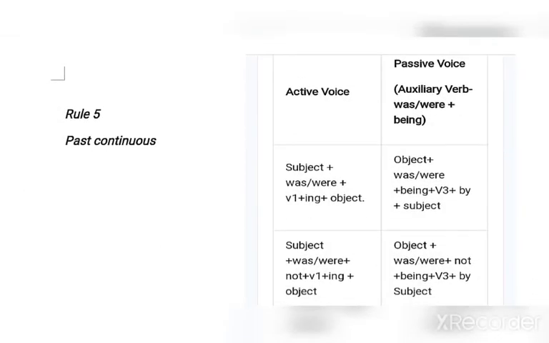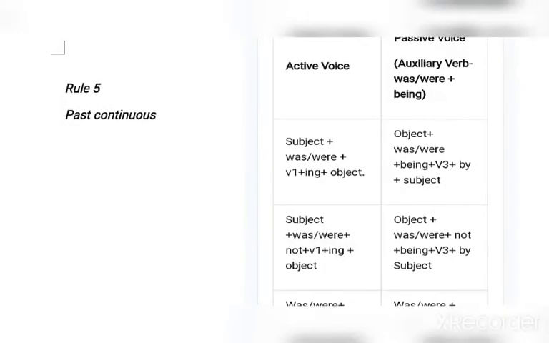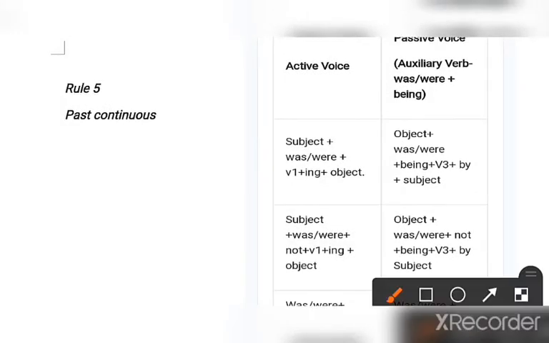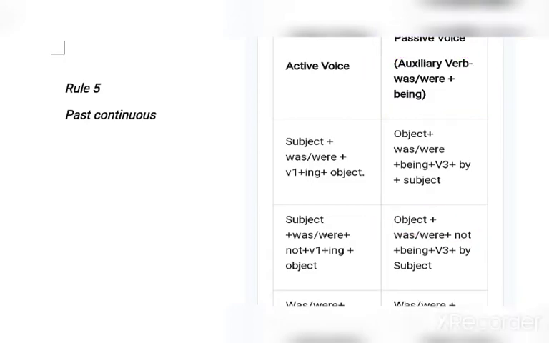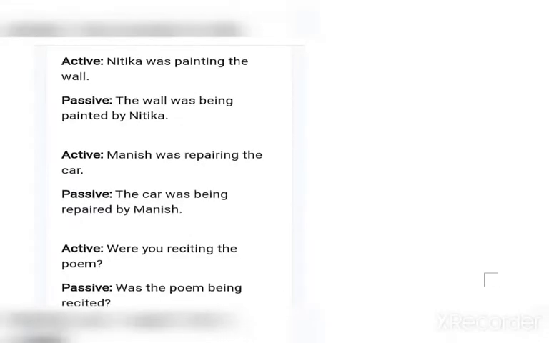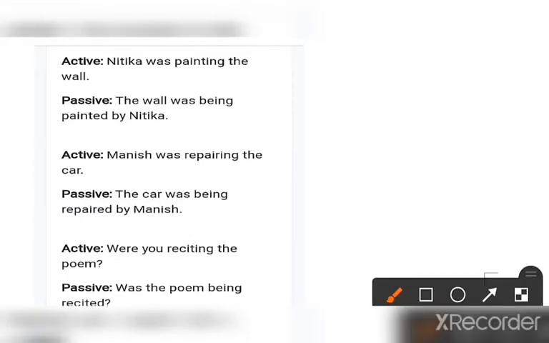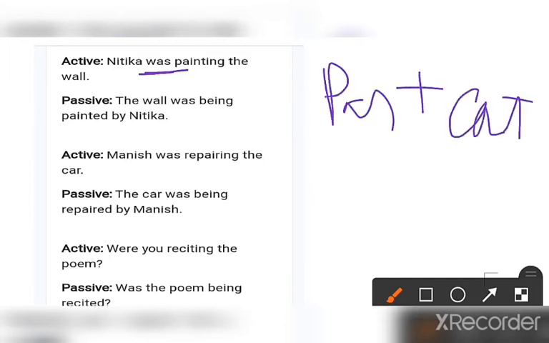Now past continuous. If past continuous is there, you have to simply use the same rule we talked about in present continuous. Here also was, were plus being we have to use. Clear, no? And then in negative, not plus being, and in interrogative, was and were will be at the beginning of the sentence. See the example. Nitika was painting the wall. See that was is given. It means past continuous. Clear, no?